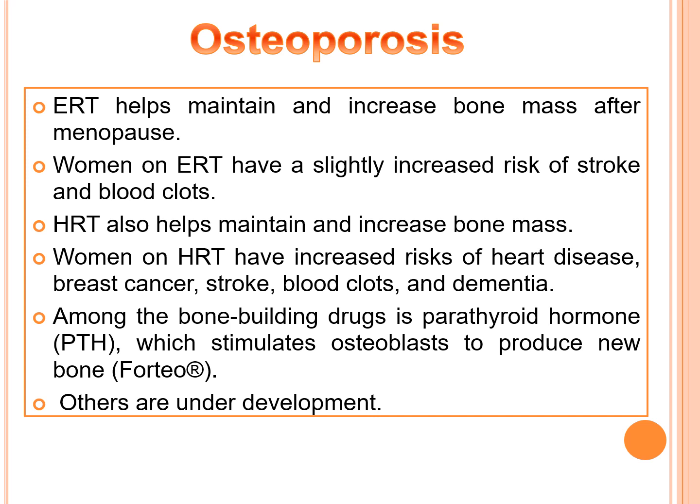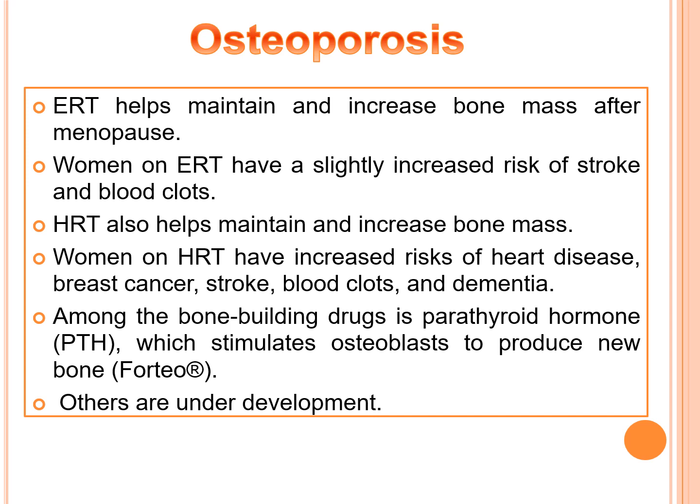ERT helps maintain and increase the bone mass after menopause. Women on ERT have a slightly increased risk of stroke and blood clots. Hormone replacement therapy also helps maintain and increase the bone mass, but women on hormone replacement therapy have increased risks of heart disease, breast cancer, stroke, blood clots, and dementia.